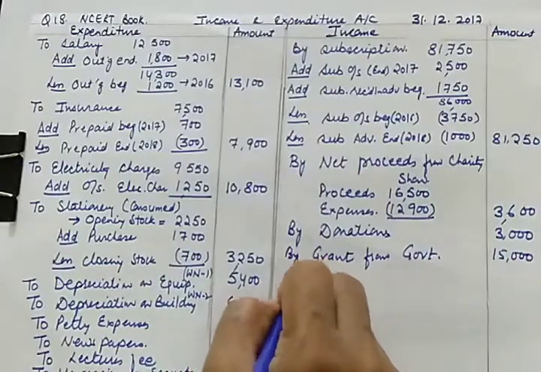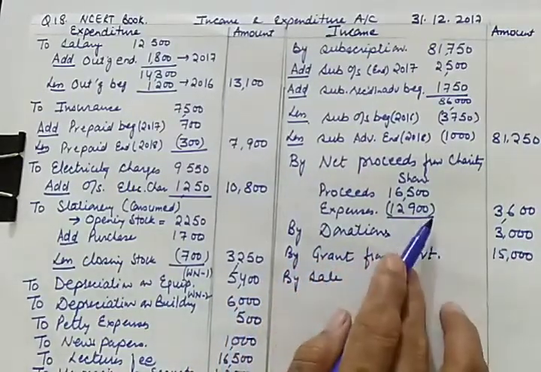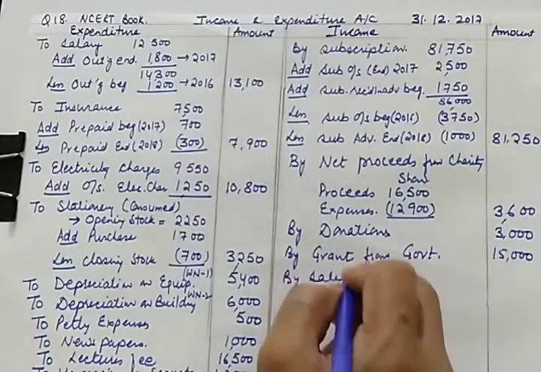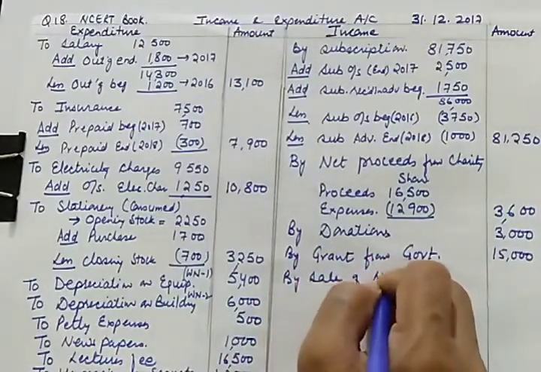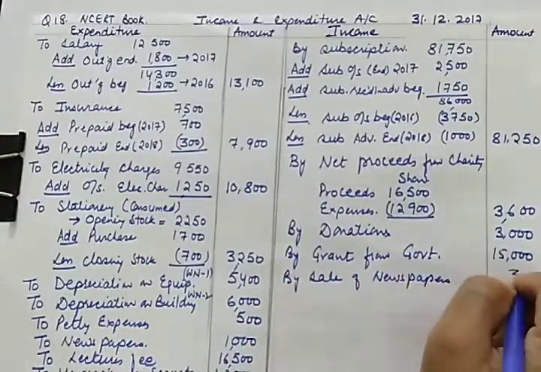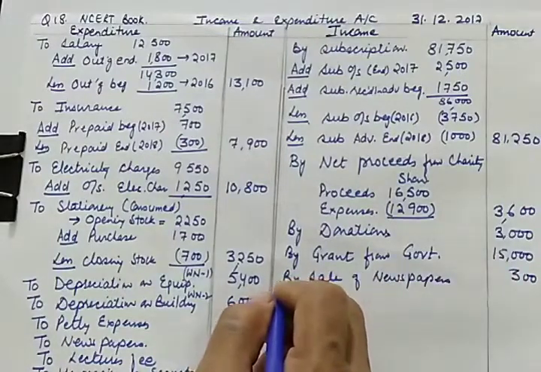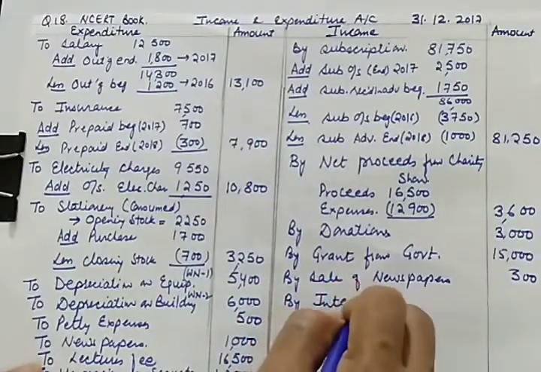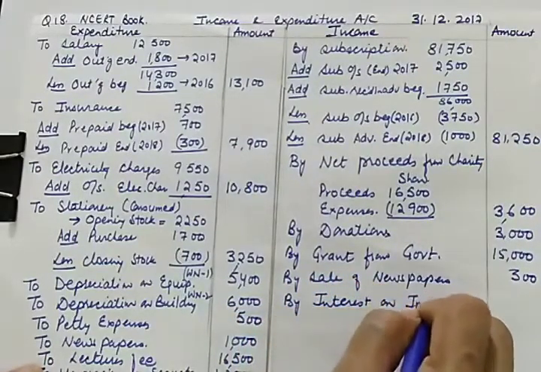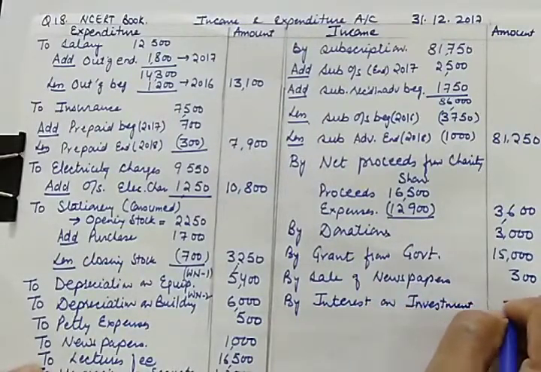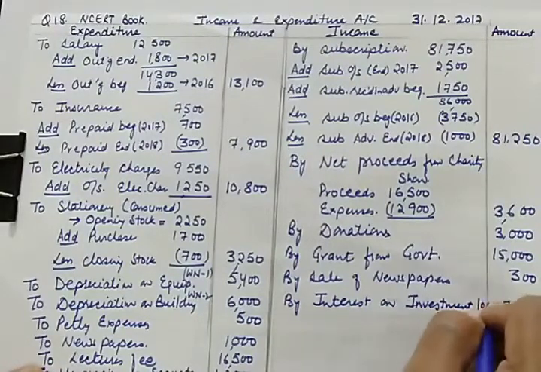Now sale of newspaper. Now see, as we have written proceeds and expense of charity show, but we will not be doing the same treatment for newspaper purchase and the sale of newspaper. These are to be written separately. Sale of newspaper, it is 300. Then proceeds of charity show we have already written, now by interest on investment. Interest on investment is given to us as 7,000 at the rate of 10%.